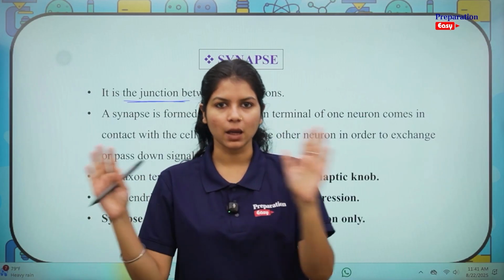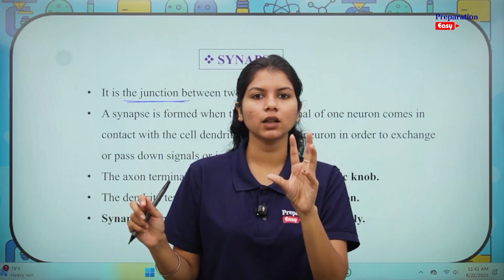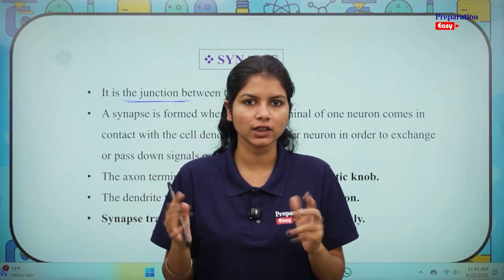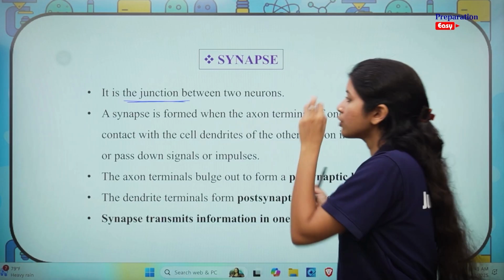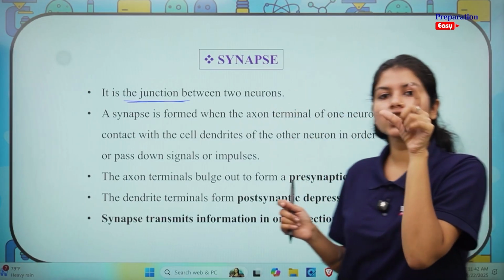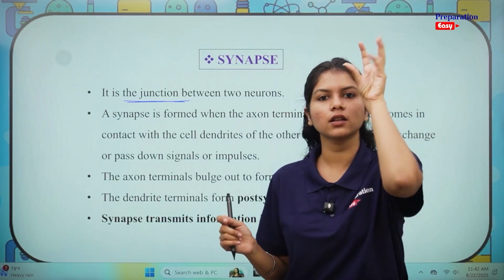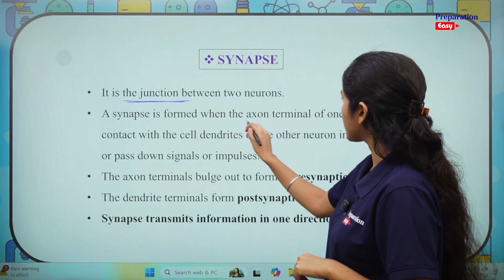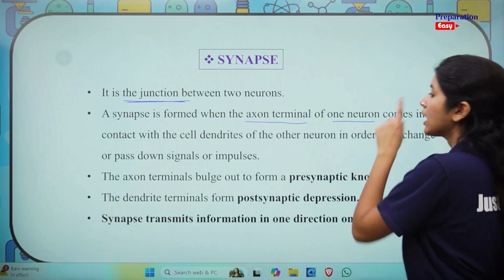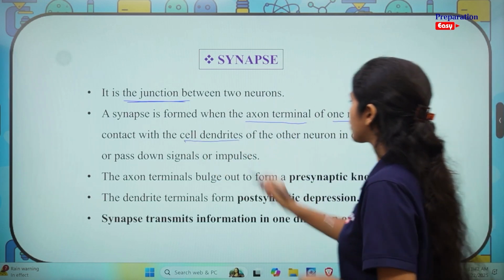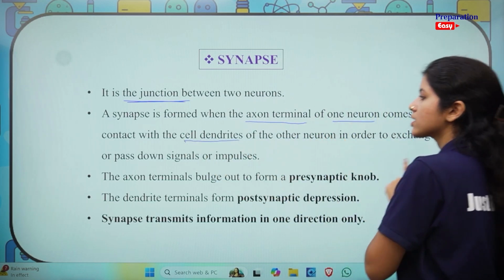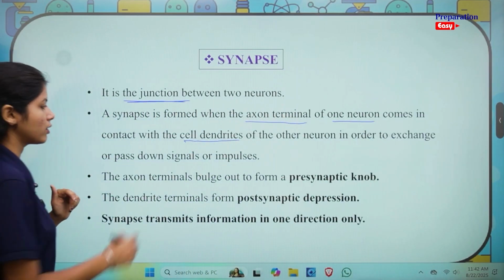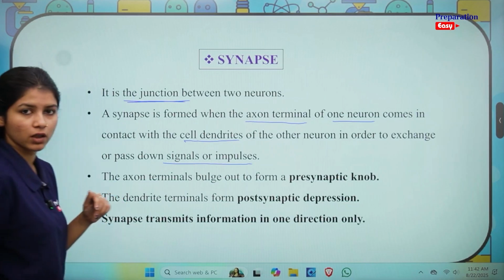Okay, by now we have established the fact that neurons are nothing but small packets that can transmit signals. Let's look at it that way. So for those packets, there needs to be junctions between them. That is how they are passing the signal from one cell to the next. A synapse is formed when the axon terminal of one neuron comes in contact with the dendrites of the other neuron in order to exchange or pass down signals or impulses. Now, a few important things. Signals and impulses are the same thing.